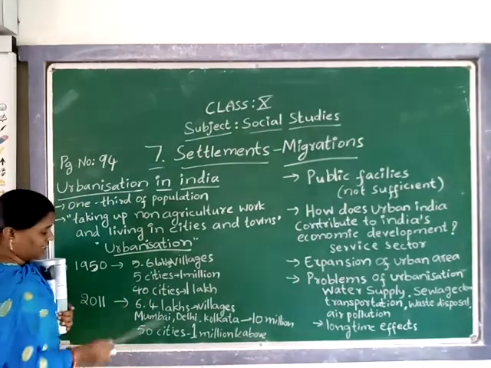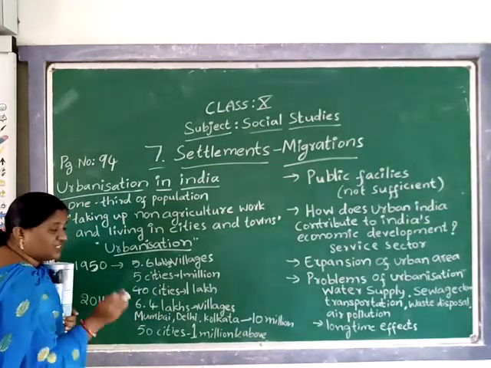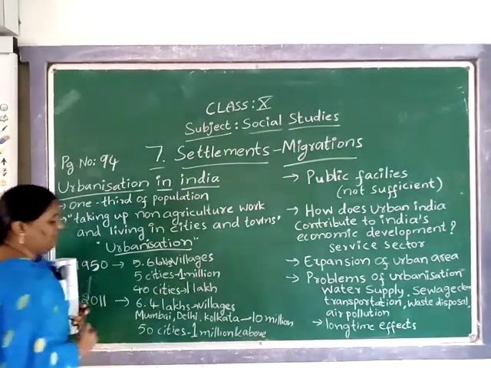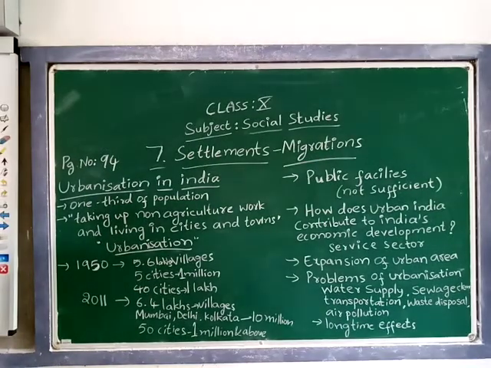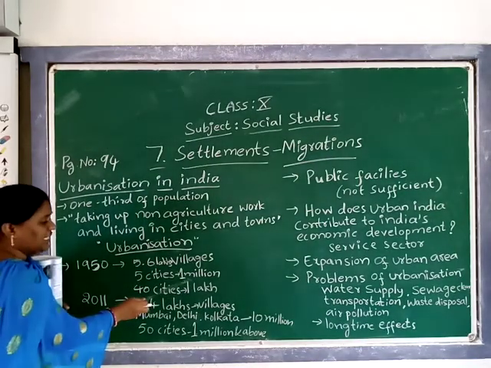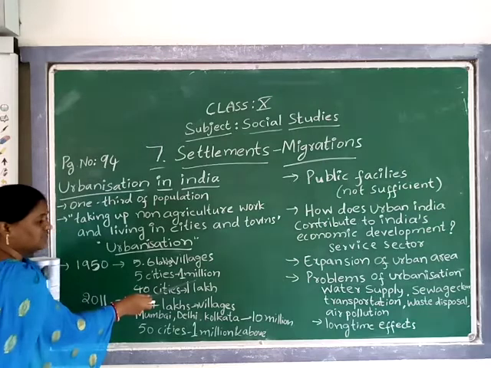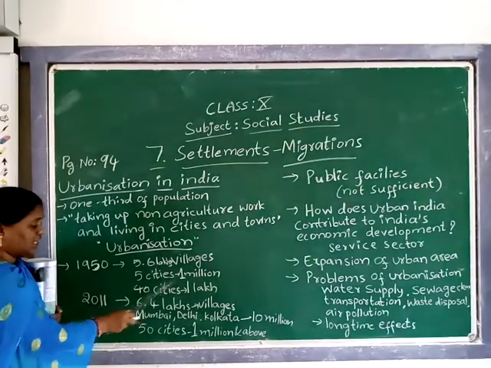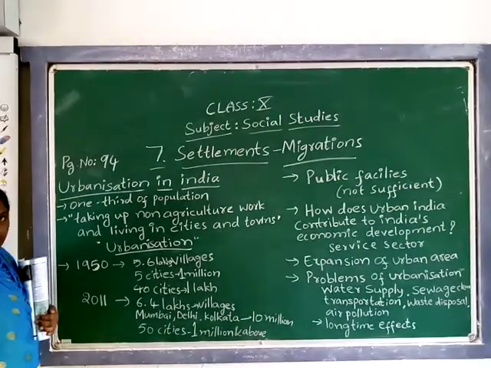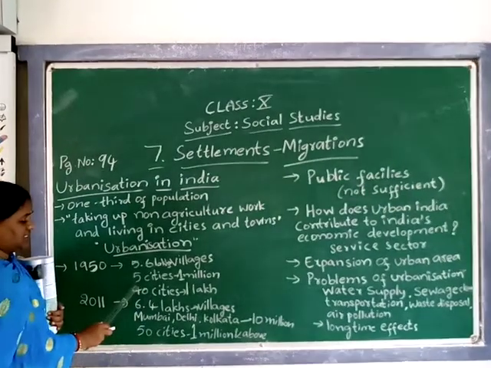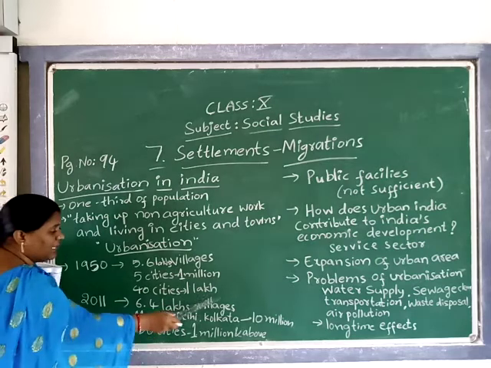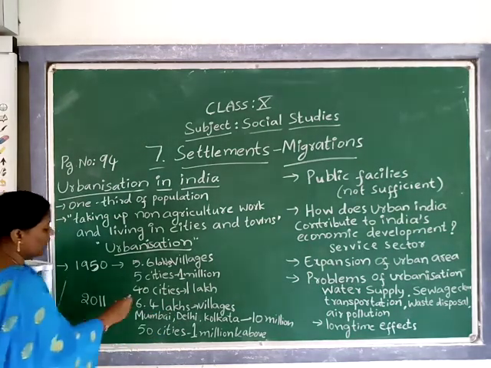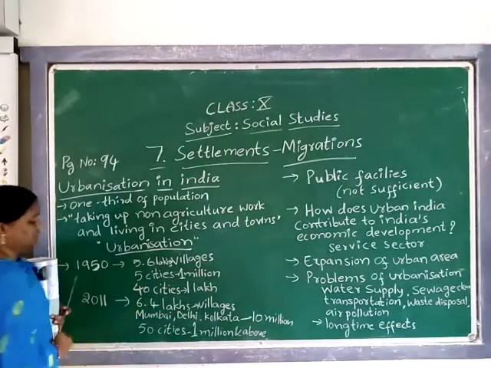In the 1950s, there were only 5 cities which crossed 1 million population, and cities crossing 1 lakh population were only 40 in all.